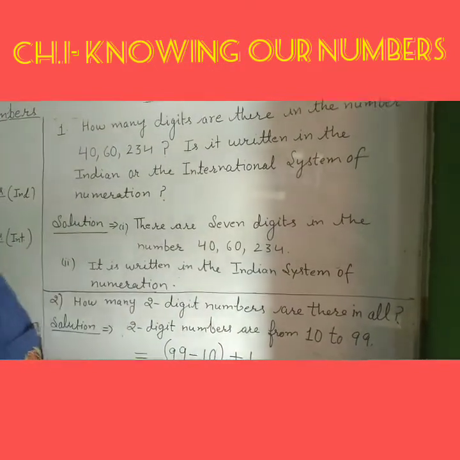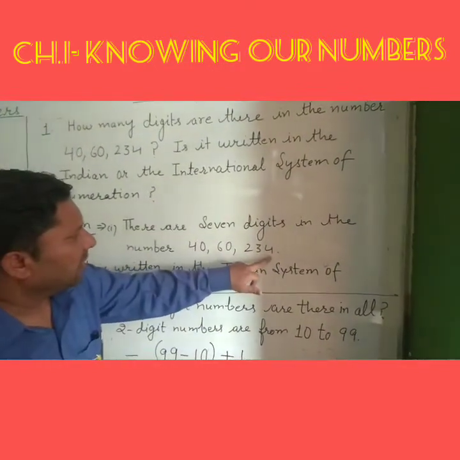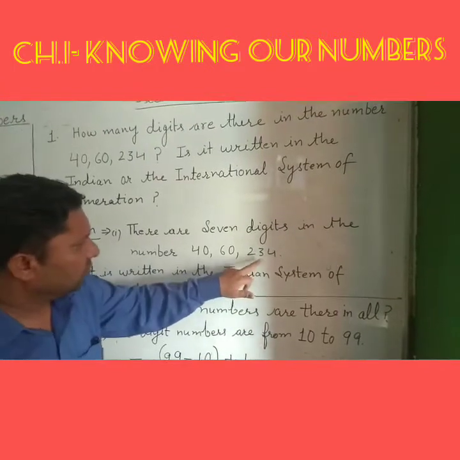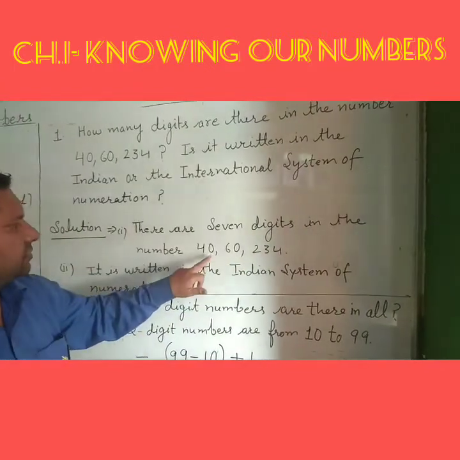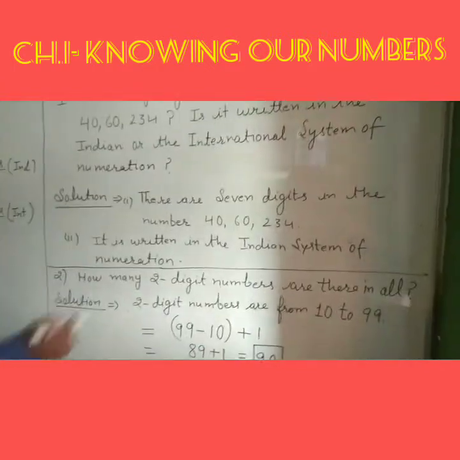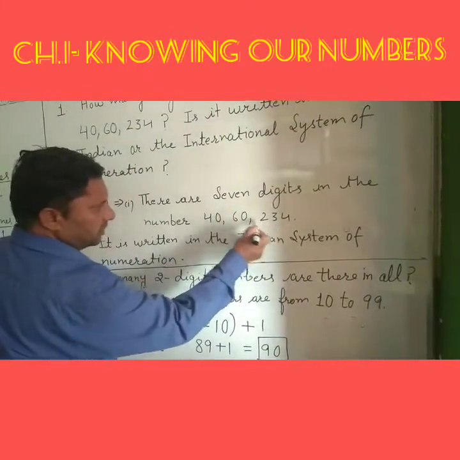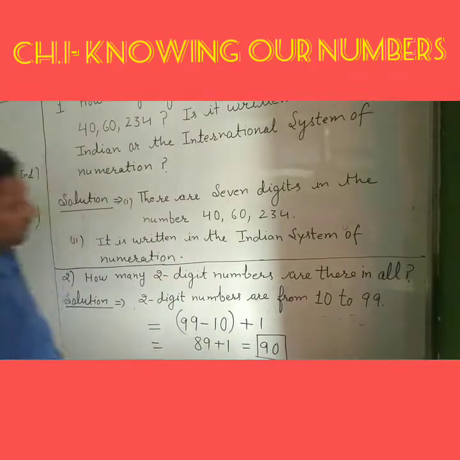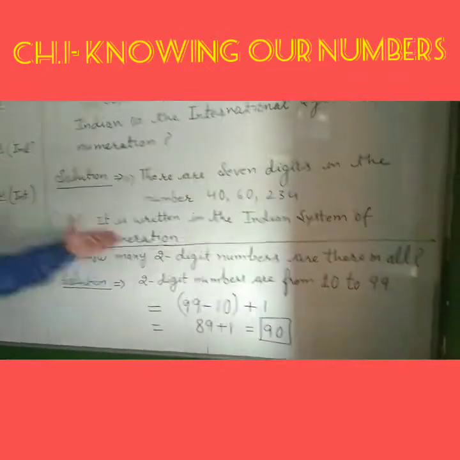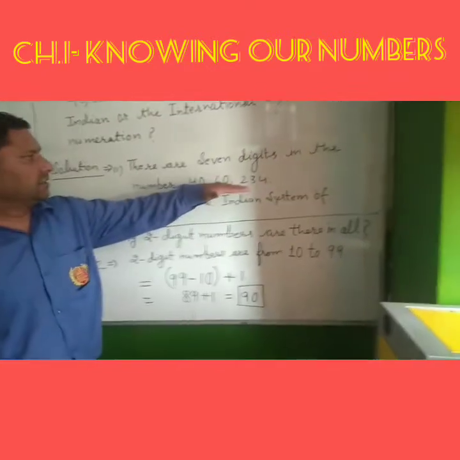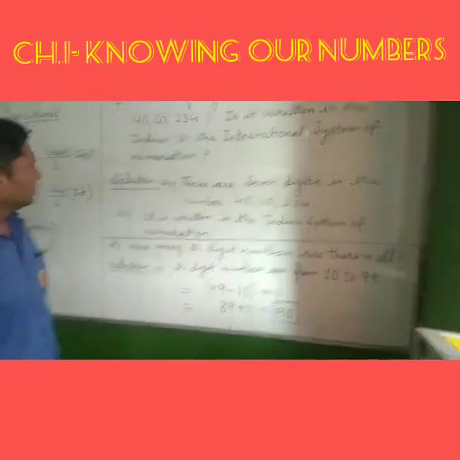This number is formed by the digits 4, 0, 6, 0, 2, 3, 4. So let's count the total number of digits: 1, 2, 3, 4, 5, 6, 7. So our answer is, this number contains 7 digits.